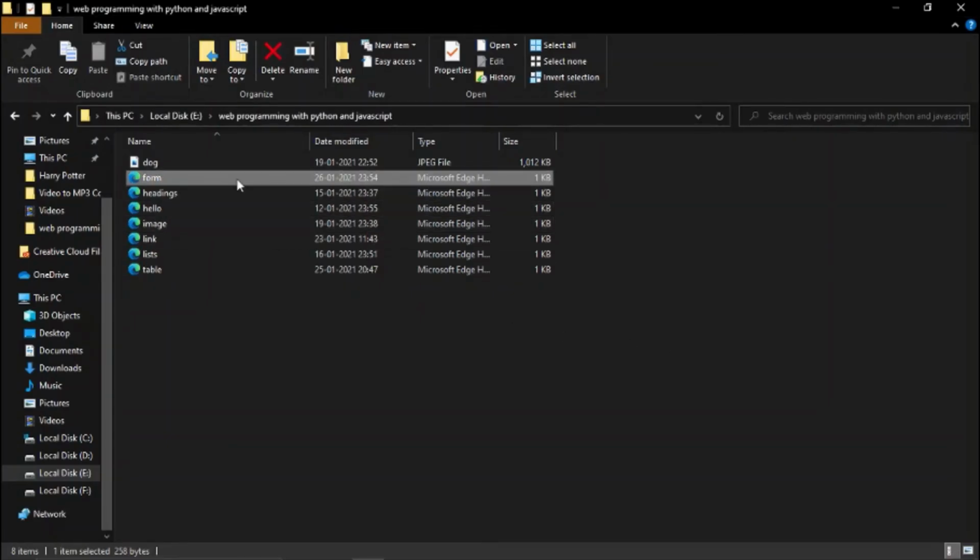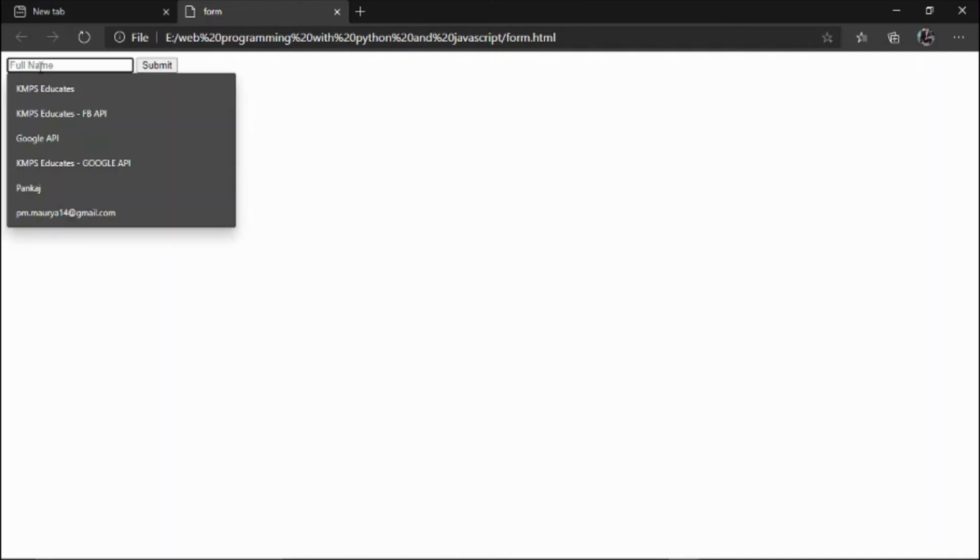Now, if I open up form.html, this is the page that we're ultimately going to see when we load this HTML. This entire page just contains a single HTML form. But that HTML form contains two parts. The first part was this input element here that allowed an opportunity for the user to type in their full name. They type in their full name into this input field. And when they're done, they can click this submit button to indicate that they would like to now submit this form.